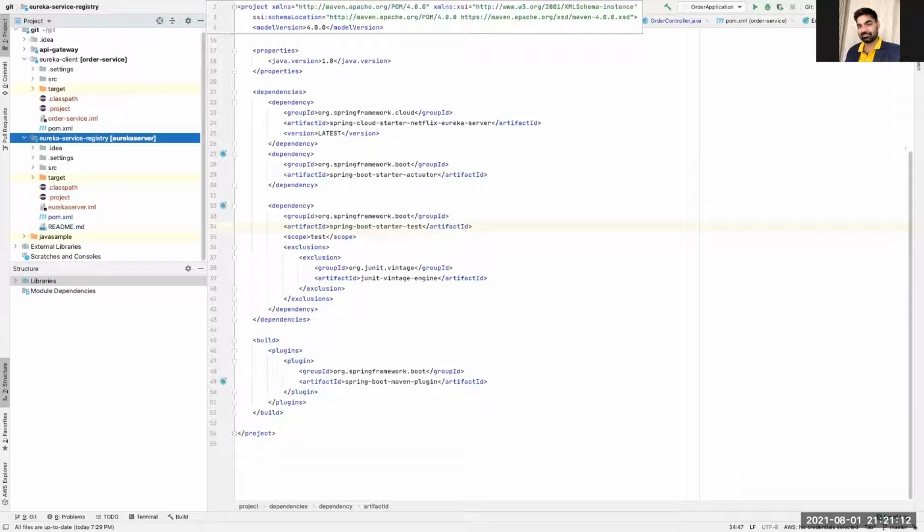Which one to choose, client side discovery or server side discovery? Okay, so basically, in general, client side discovery is good, but if you go into AWS and that type of platform, they have different options, and it's not about good or bad. It depends on the type of requirement. If you have so many applications, so many microservices, and you do client side discovery, then what will happen? You need to make this change in all the services, like let's say 50 services, then you need to make all the changes in 50 services.